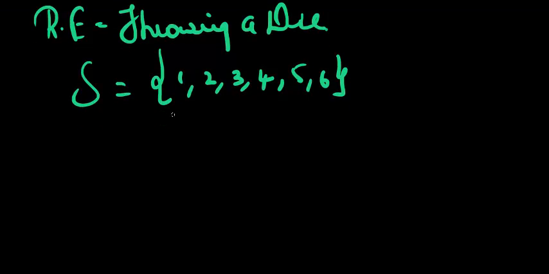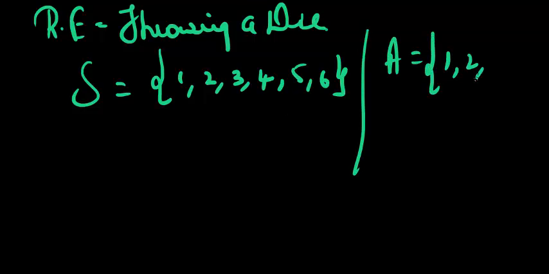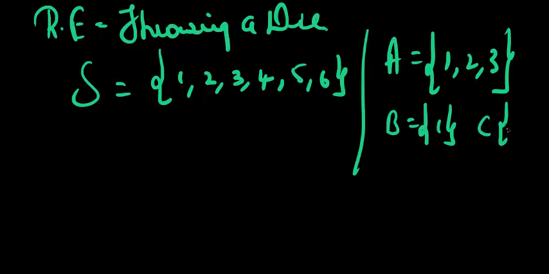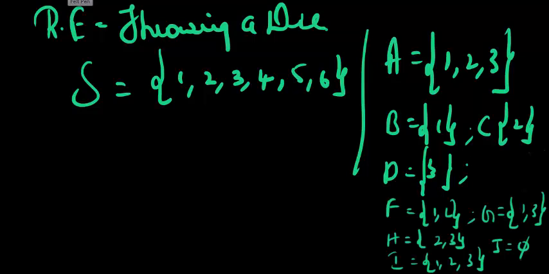Now let's go back. This is a set by itself, isn't it? So I can have many subsets of it, right? Let's say, for example, I had a set A as 1, 2, and 3. What are the possible subsets? I can have a 1, I can have a 2, a 3. I'm going to write this for you.